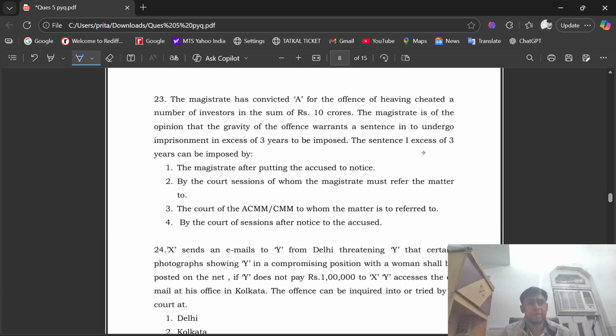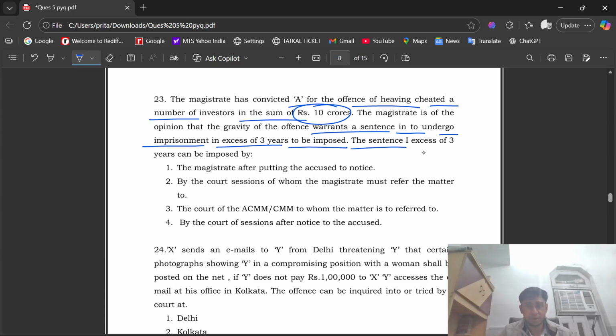See question number 23. The magistrate has convicted A for the offense of having cheated a number of investors in the sum of rupees 10 crores. The magistrate is of the opinion that the gravity of the offense warrants a sentence of imprisonment in excess of 3 years to be imposed.